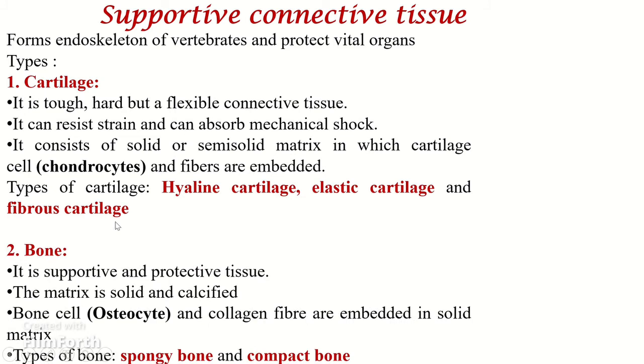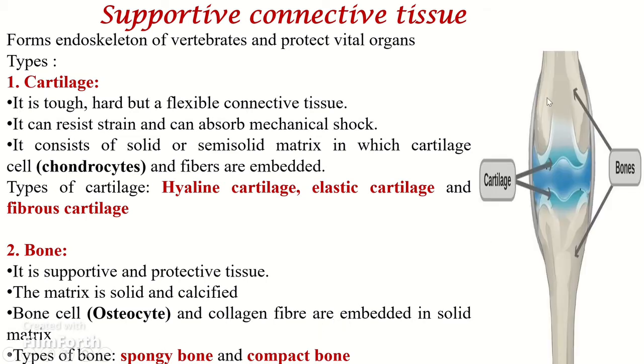The other type of supportive tissue is bone. It is a supportive and protective tissue, and the matrix is solid and calcified. The bone cells are called osteocytes, and collagen fibers are embedded in the solid matrix. There are two types of bone: spongy bone and compact bone. So this is the bone tissue, and in between them is the cartilage tissue.